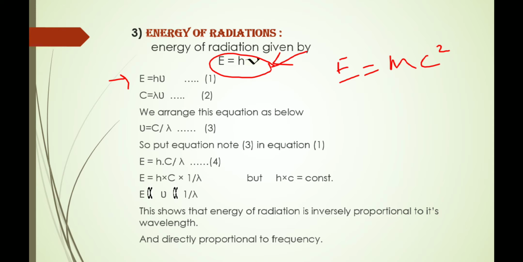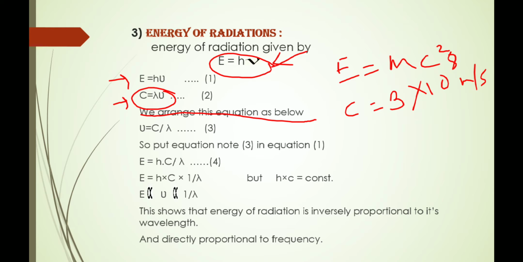The next equation we have taken is C is equal to lambda into nu. C is the velocity of light, which is a constant, given by 3 into 10 raised to 8 meter per second. This is the velocity of light, and the equation for that is C is equal to lambda into nu. Let's rearrange this equation as below. Rearranging equation number 2, we get nu is equal to C upon lambda.